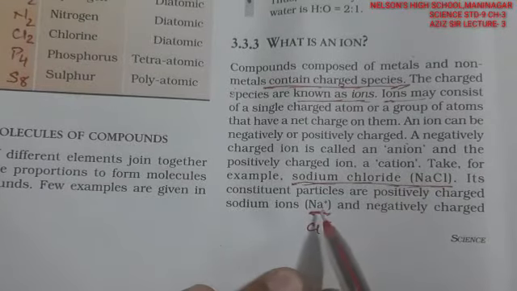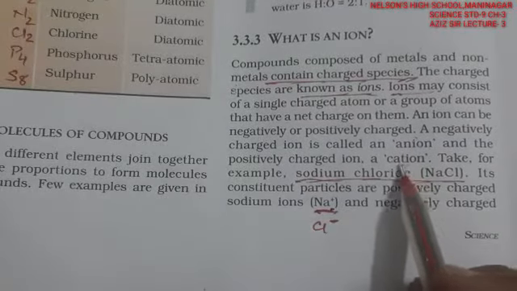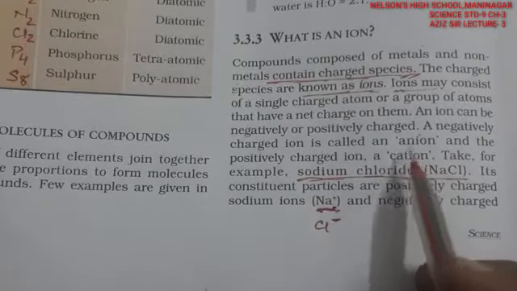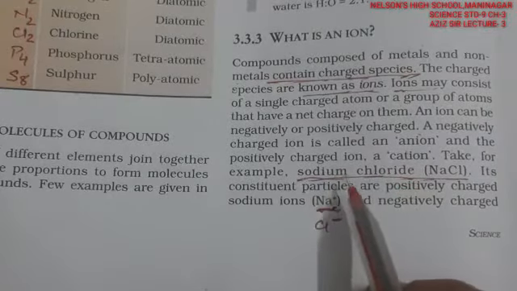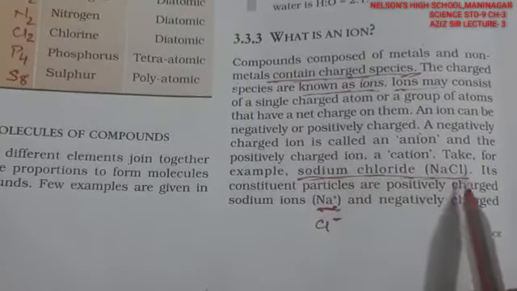The ion which loses an electron, like sodium, is called a cation, and the one which gains an electron is called an anion. Again, take the compound sodium chloride, NaCl.